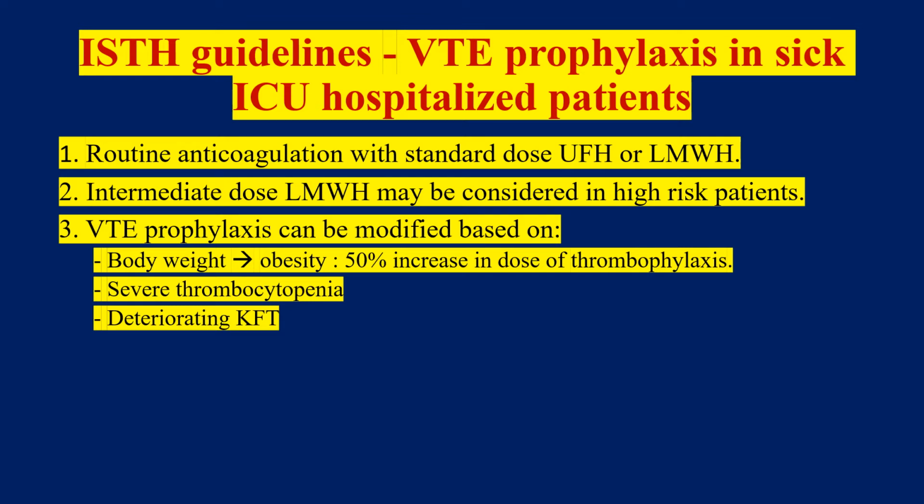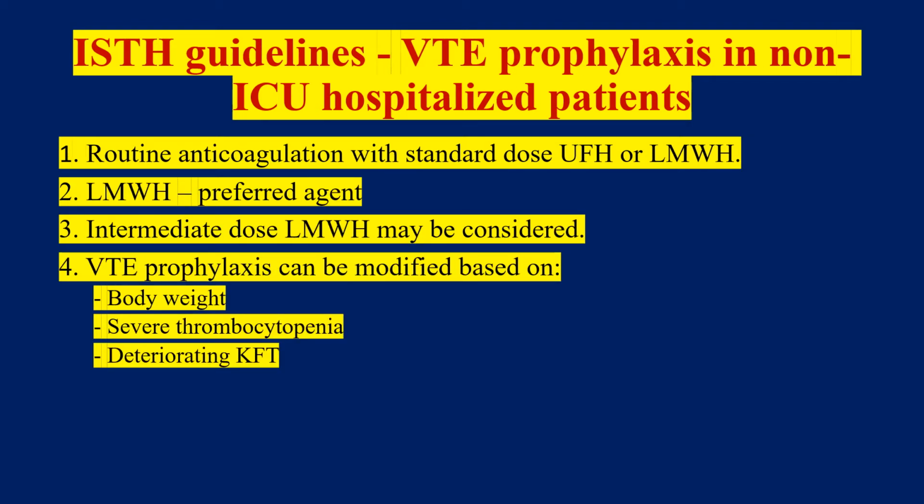Intermediate dose, that is a slightly higher dose of low molecular weight heparin, may be considered in patients who are at higher risk. And this VTE prophylaxis can be modified based on the body weight of the patient. That is, if the patient is obese, the requirement of thromboprophylaxis is relatively higher. It also depends on the presence of thrombocytopenia. If the patient has HIT, that is heparin-induced thrombocytopenia, there is less likelihood that we'll be using unfractionated heparin. Or deteriorating KFT: if creatinine is on the higher side, it is unlikely that we'll be using full strength low molecular weight heparin.